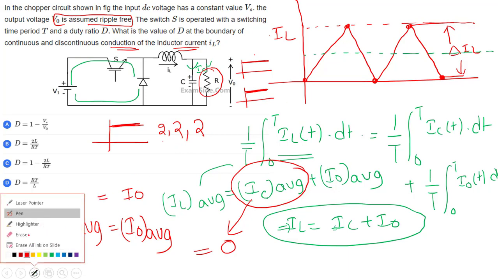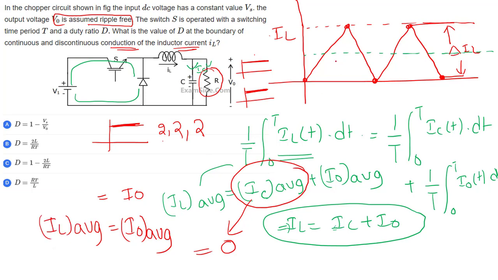So this green color is the average. What is this IL average? IL average is equal to I0. That's it. Now I will remove all these things.